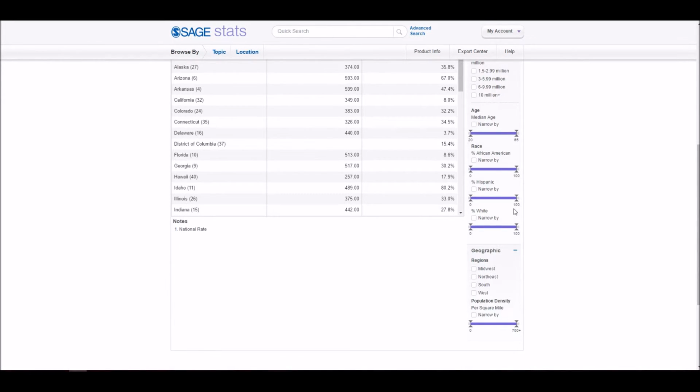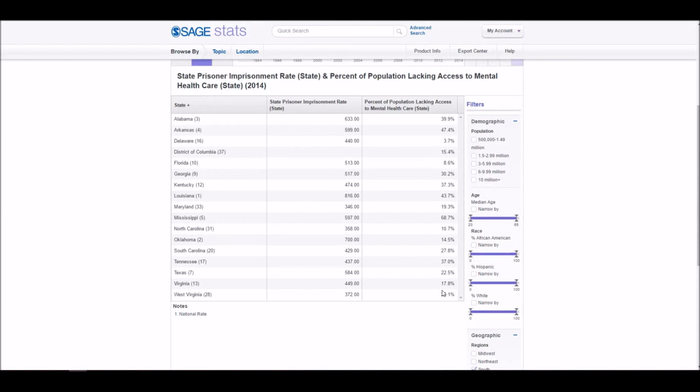I can filter the data demographically and geographically. I narrow my results to the southern region of the U.S., which I can see has both overall higher percentages of people lacking access to mental health care and higher imprisonment rates.